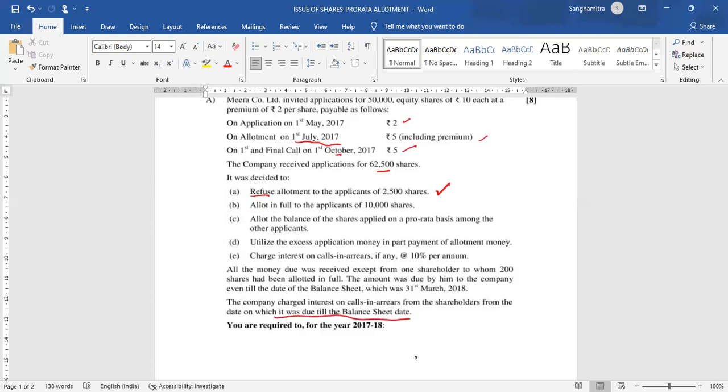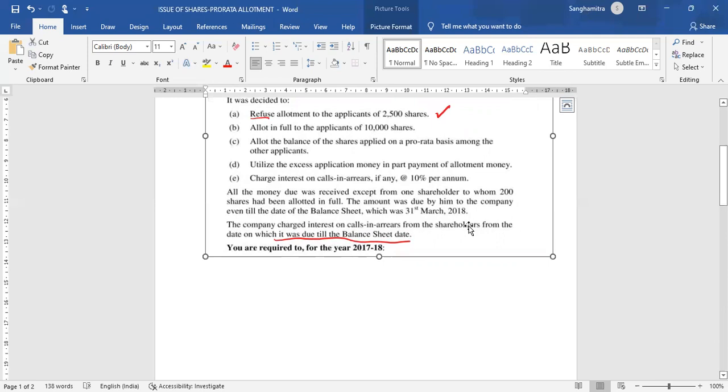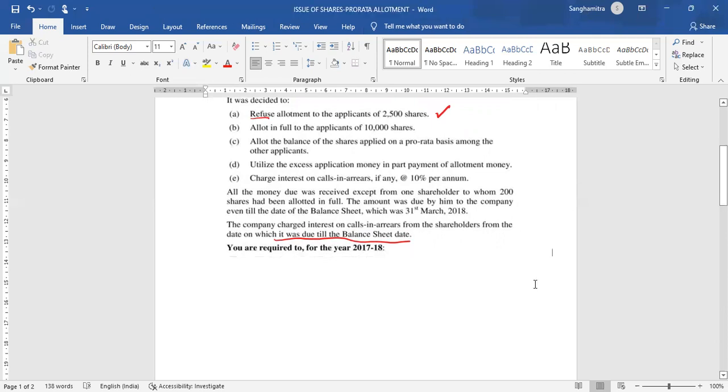You are required to give the journal entries, as well as prepare the cash book. Unfortunately, it's not printed in the sum, so I'm writing it for you: journal entries and cash book.